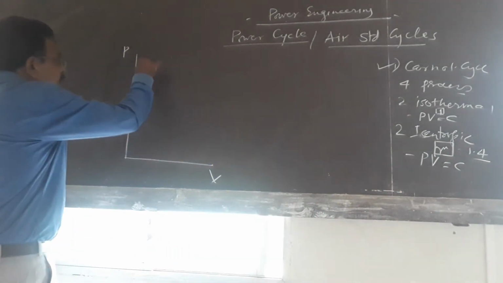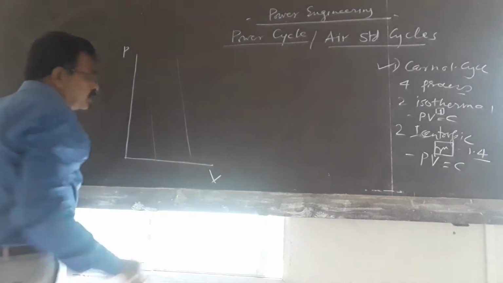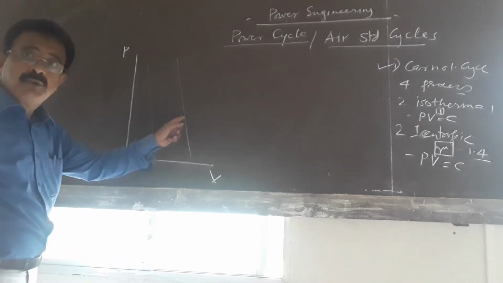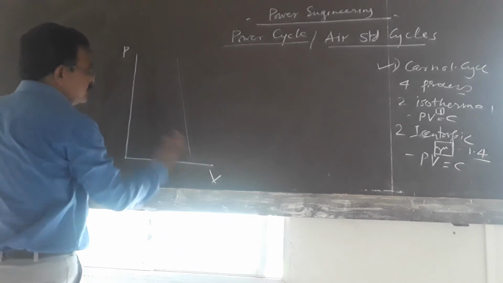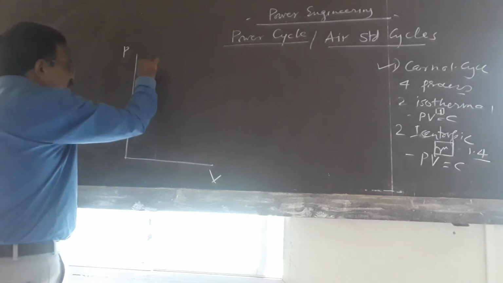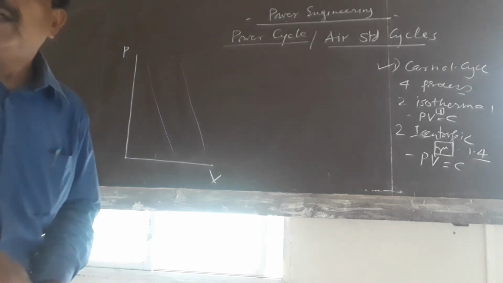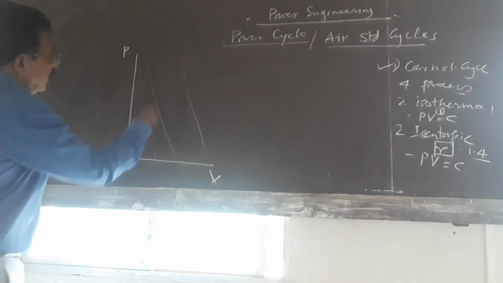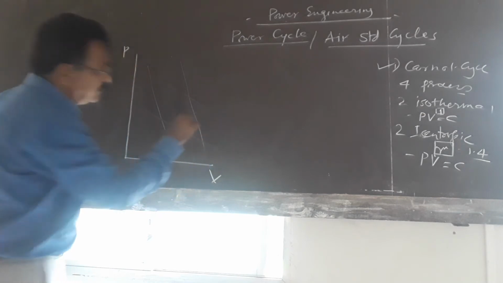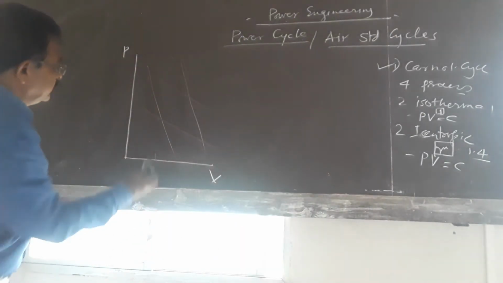Now we will draw two lines having more slope, and two lines having less slope.